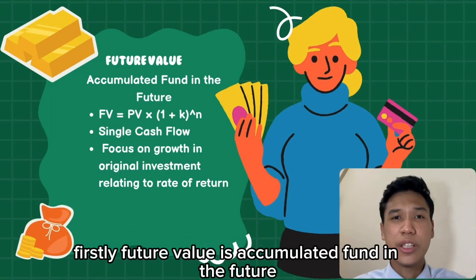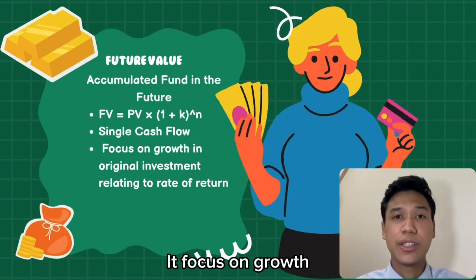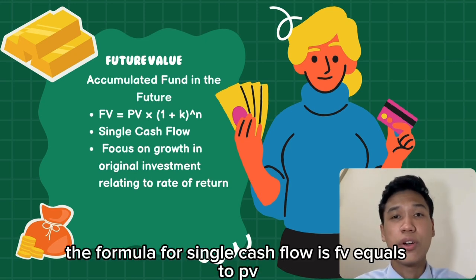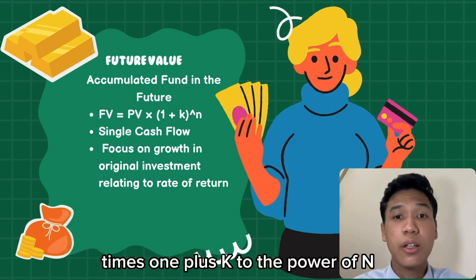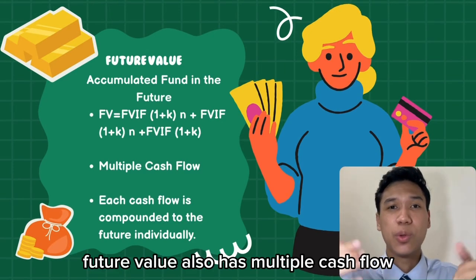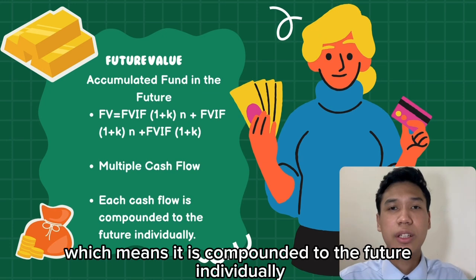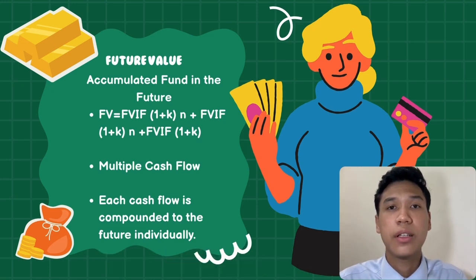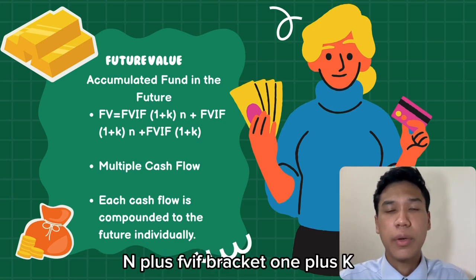Firstly, future value is accumulated funds in the future. It focuses on growth in the original investment relating to the rate of return. The formula for single cash flow is FV equals PV times (1 plus K) to the power of N. Future value also has multiple cash flow, which means each cash flow is compounded to the future individually. The formula for multiple cash flow is FV equals FVIF (1 plus K, N) plus FVIF (1 plus K, N) plus FVIF (1 plus K, N).